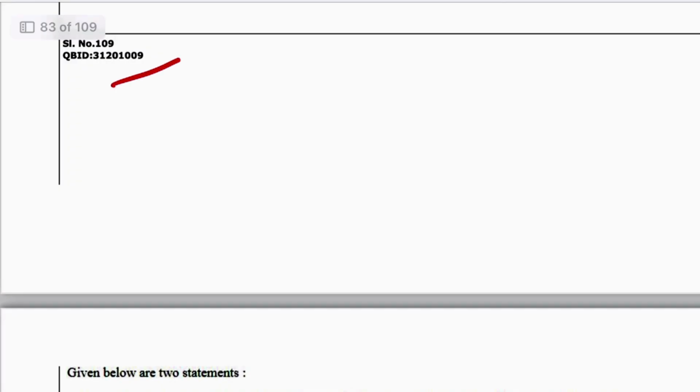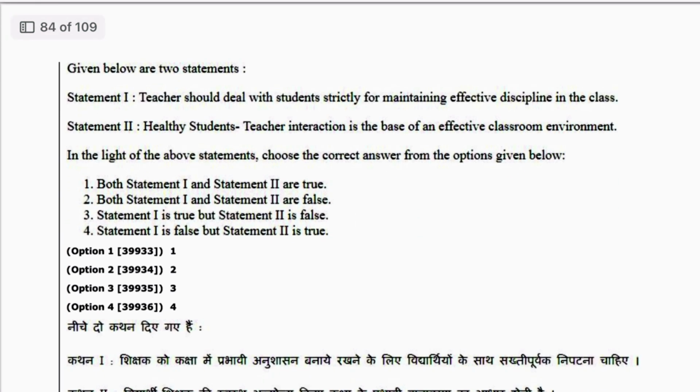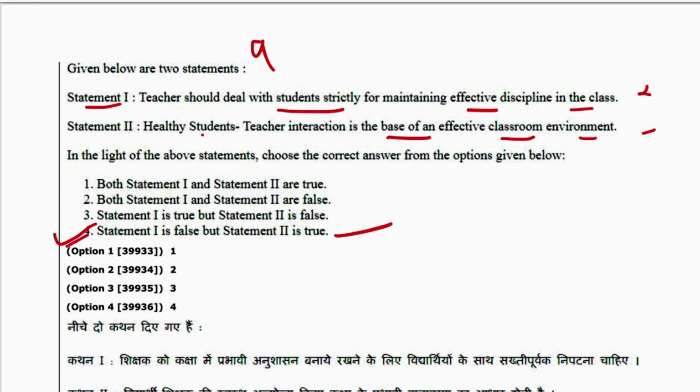Next is 9. This is 9. Statement 1 is, teacher should deal with students strictly for maintaining effective discipline in the class. It is not necessary. Healthy student-teacher interaction is the base of an effective classroom environment. It is correct. So 1 is false, second is true, 4 is the answer.